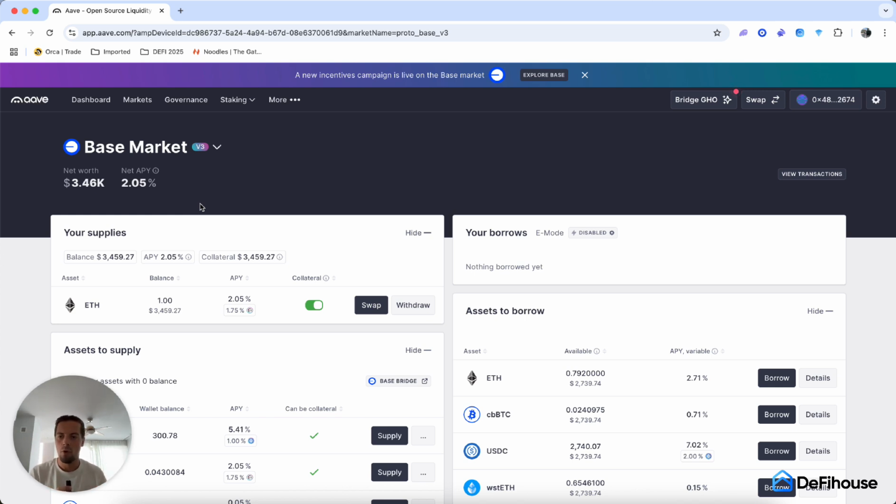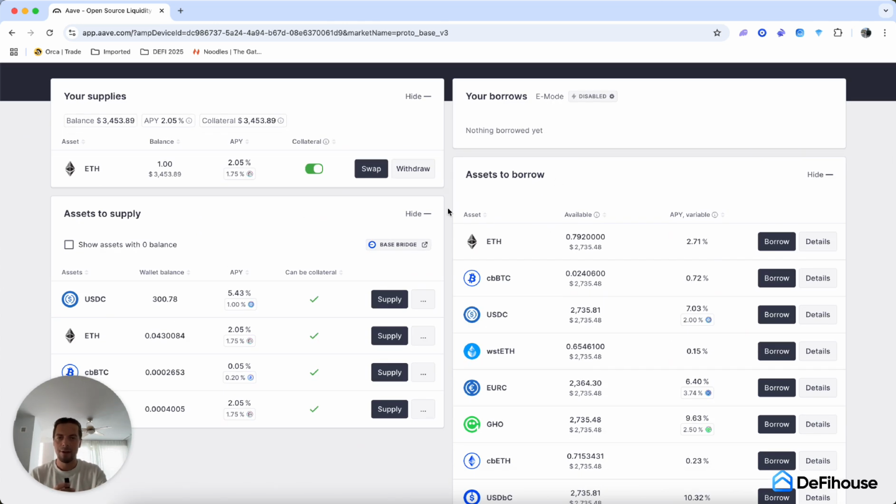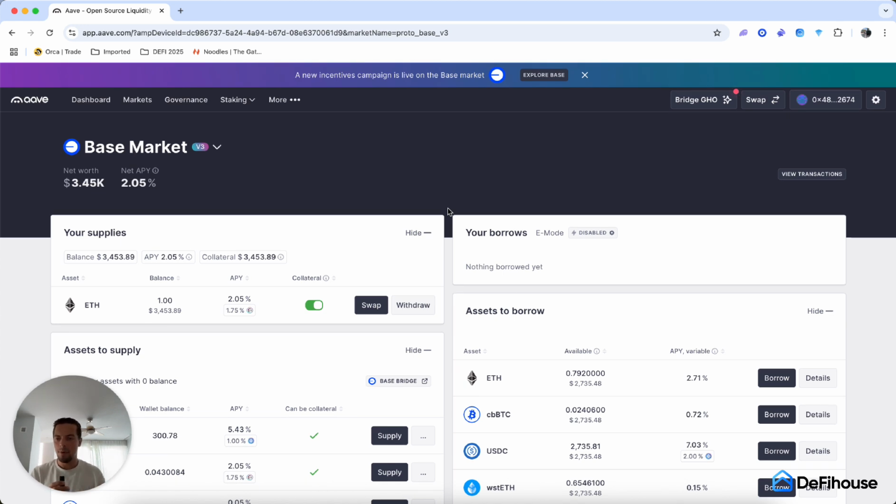The point of the lending provision is to get access to capital, to liquidity, without selling your core assets. So now, by me depositing my Ethereum into this protocol, I now have access to borrow in stablecoins, in Bitcoin, in any supported assets right here, as you can see. I can borrow against my deposit and use the borrowed capital elsewhere to generate even more yield without selling my Ethereum.